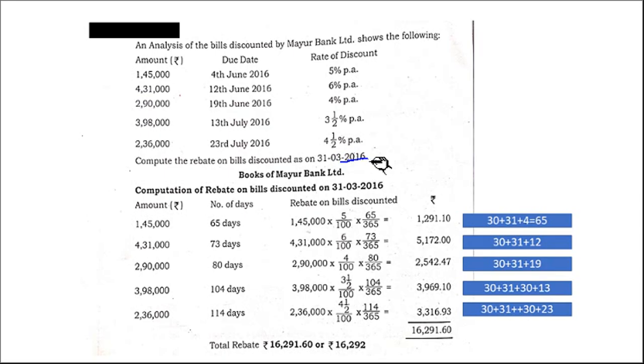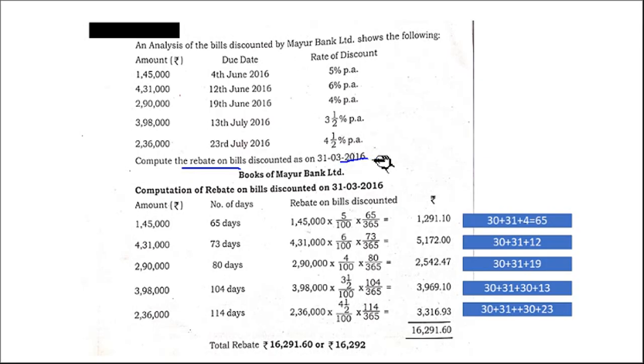So we prepare a statement, books of Mayur Limited, computation of rebate. First column, the amount as it is. Next column, the number of due days, the days to maturity of the bill.